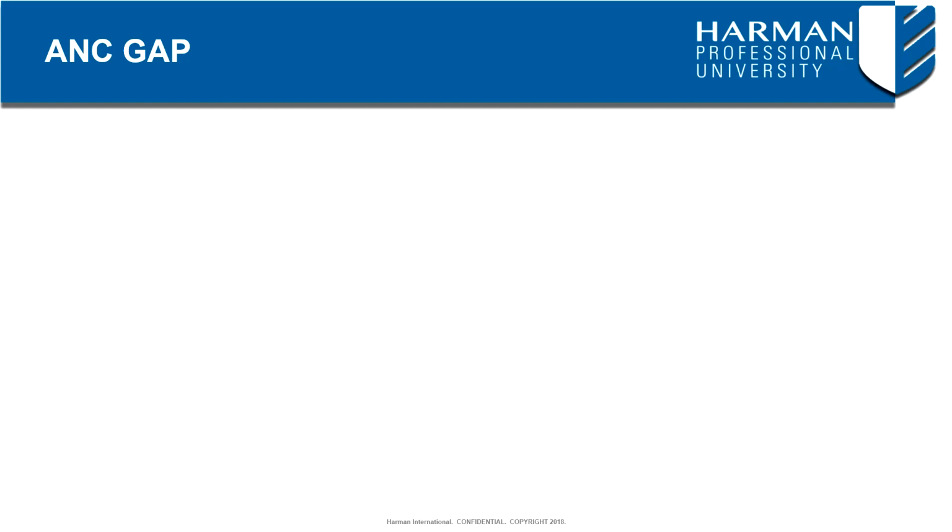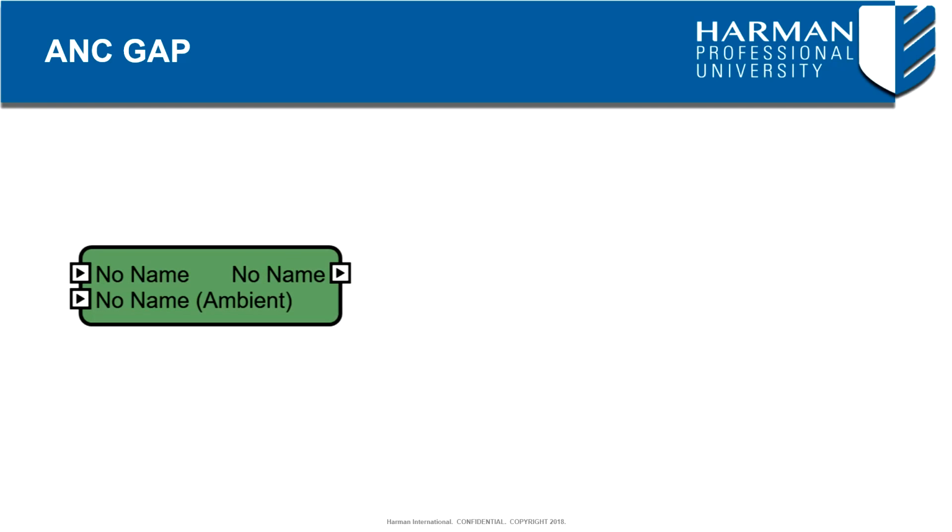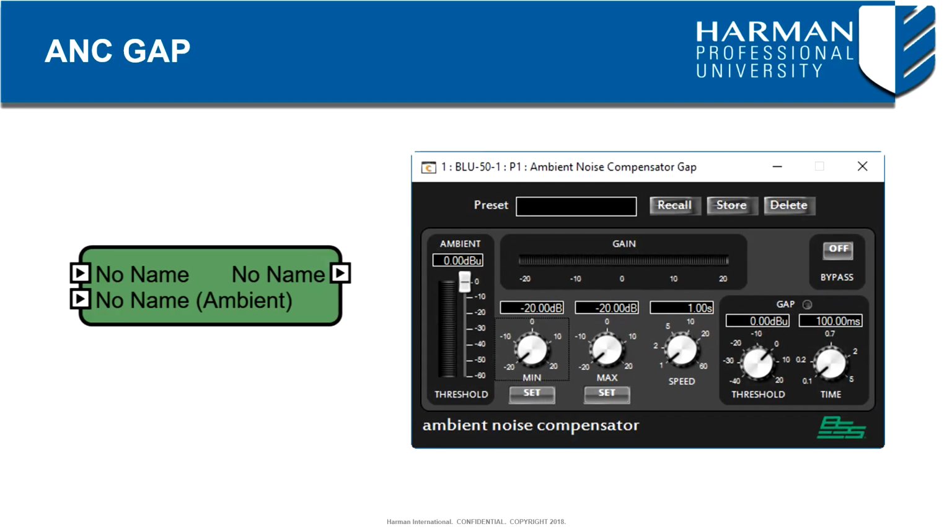The ANC Gap object found in a SoundWeb London processor provides two inputs, the first for the announcement channel and another for the ambient measuring microphone. A mono output is provided for reinforcing the announcement channel. Opening this processing object reveals several controls for fine-tuning how the ANC works within a given space. An ambient level meter displays the current ambient noise level. Ambience that falls below the threshold control will result in no change to the announcement level. Ambience that exceeds the threshold control will result in the announcement gain being increased equal to the amount over the threshold. The further this control is reduced, then the more the announcement will be lifted out of the ambience.